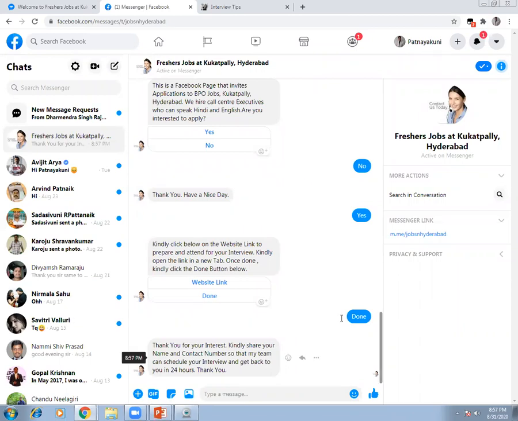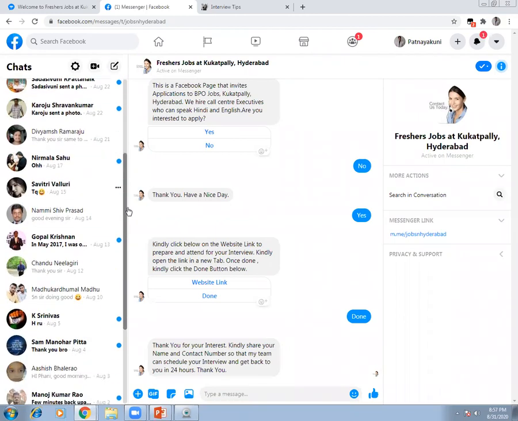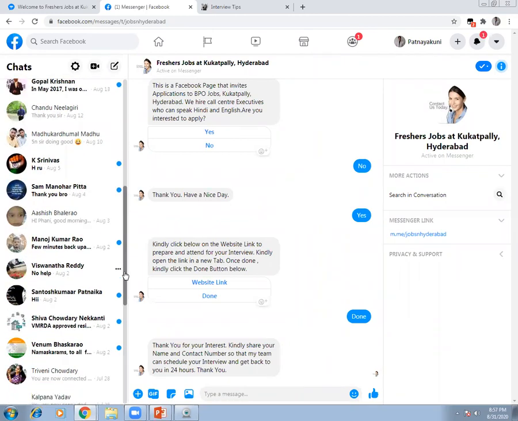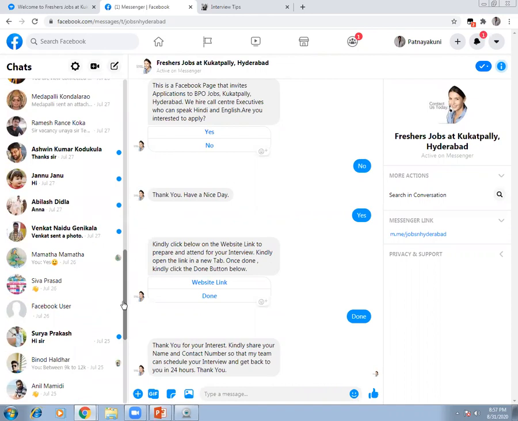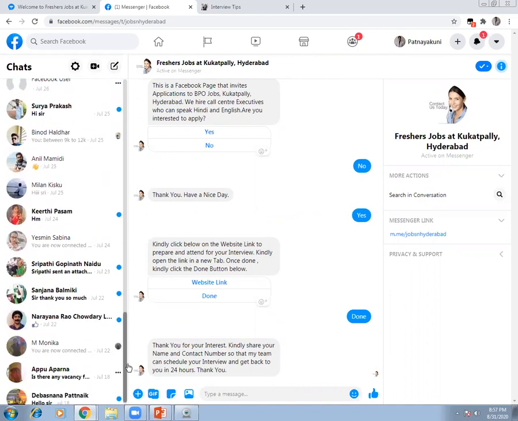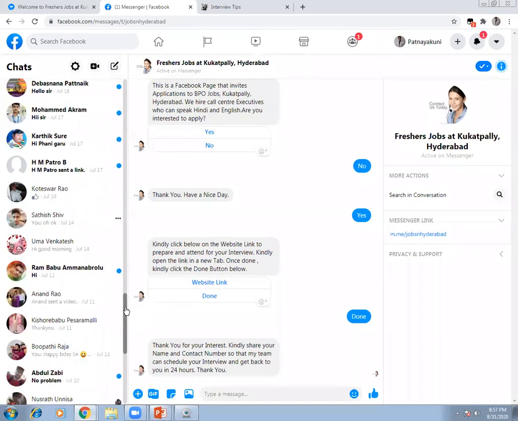So the moment you give your name and contact details, this data is saved. This is how we have got so much data. You can check it out. All these things are data. So even when you are sleeping, this is going to collect the data. And when it is going to collect the data, you are going to make use of it.